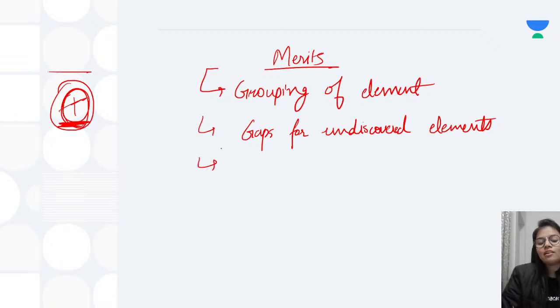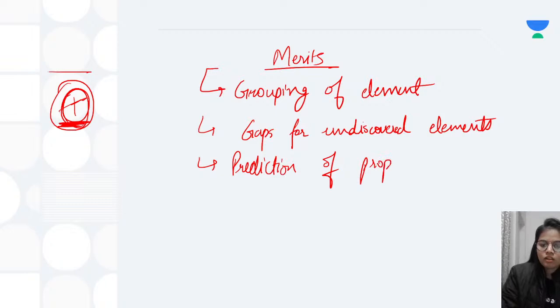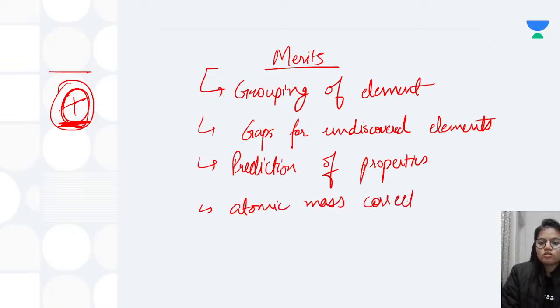Next, he not only left the gap, but he also predicted the properties. And he corrected the atomic masses. So these were the general merits of the periodic table given by Mendeleev.